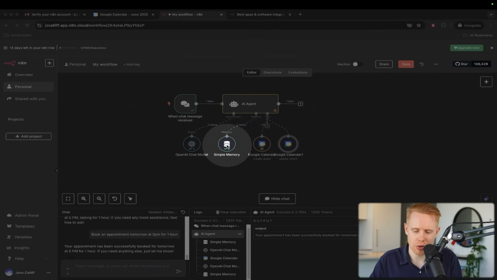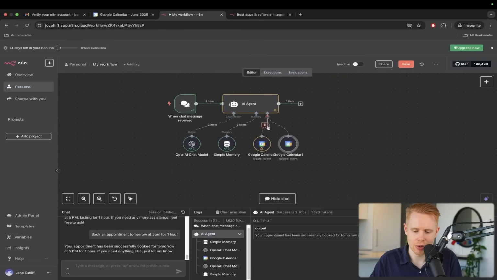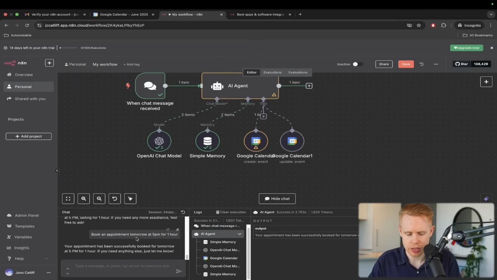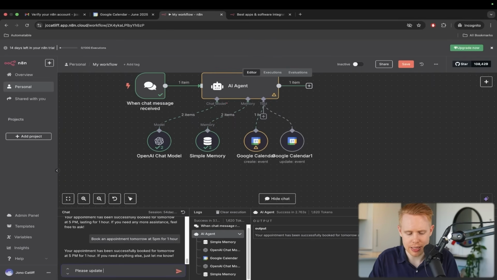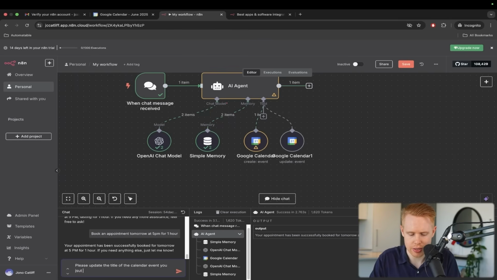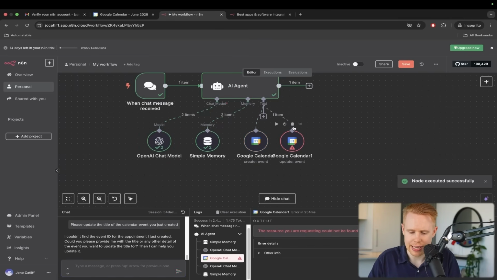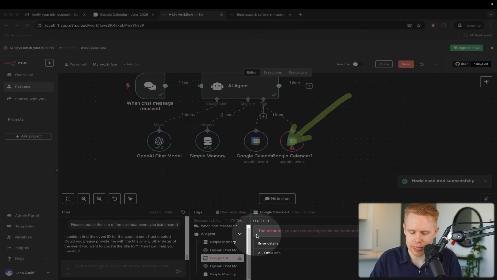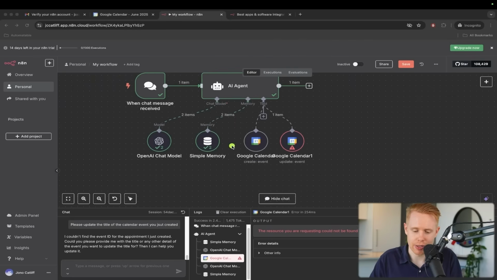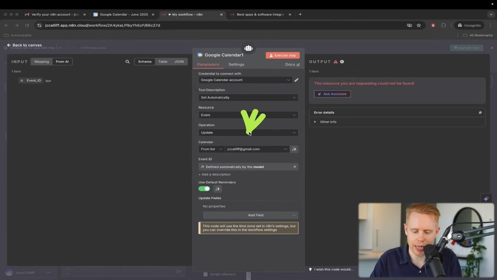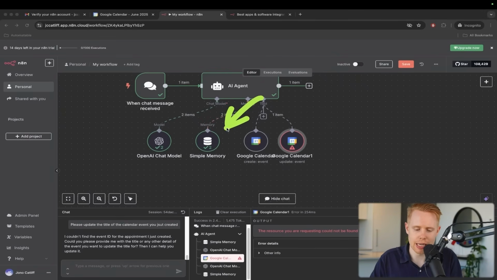But if that doesn't work, then we need to add in a third module here. Okay, and we can actually go ahead and just test this out. Please update the title of the calendar event you just created. So let's go ahead and test this out, and we'll see that it's drawing an error here. It says the resource you're requesting can't be found. And that's because, again, we do not have this. So I apologize. This does not store the event ID. And so we need to find a way to grab that event ID.